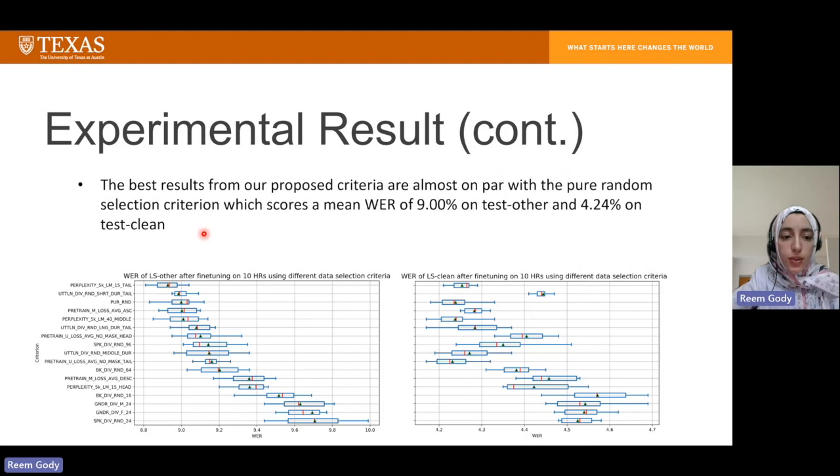The best results from our proposed criteria are almost on par with pure random selection, which scores a mean WER of 9% on test other and 4.24% on test clean. We hypothesize that this is the case because pure random selection is done on LibriSpeech, which is inherently diverse in terms of number of speakers, tokens, as well as topics.